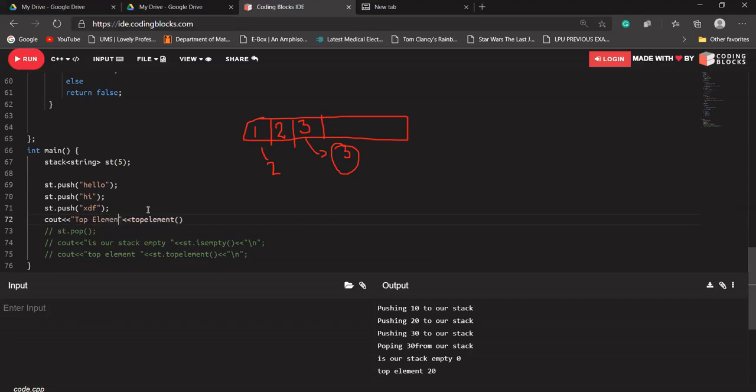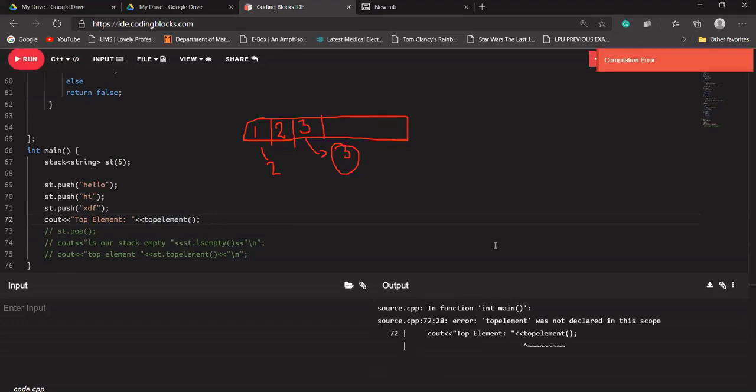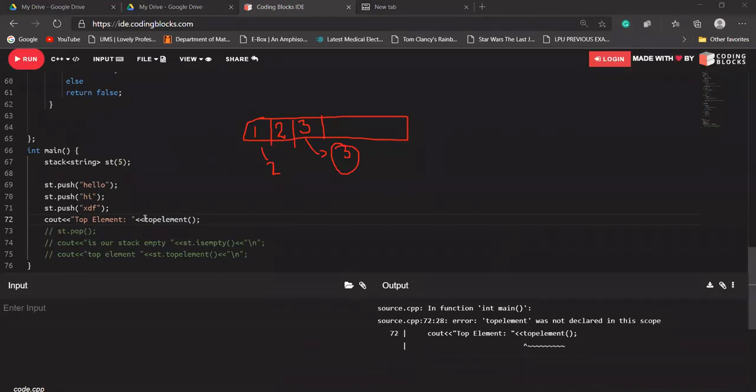Let's try to run this and see whether we are getting the correct output or not. What did it say? I have to use st.topElement, not topElement.